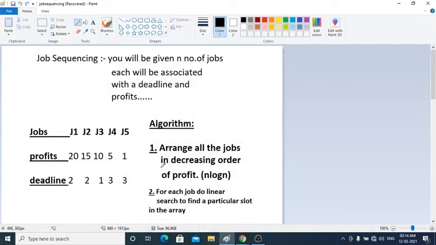So hello guys, today we are going to solve the problem of job sequencing. So what does job sequencing mean? You will be given n number of jobs, each associated with a deadline and a profit. So what does that mean?